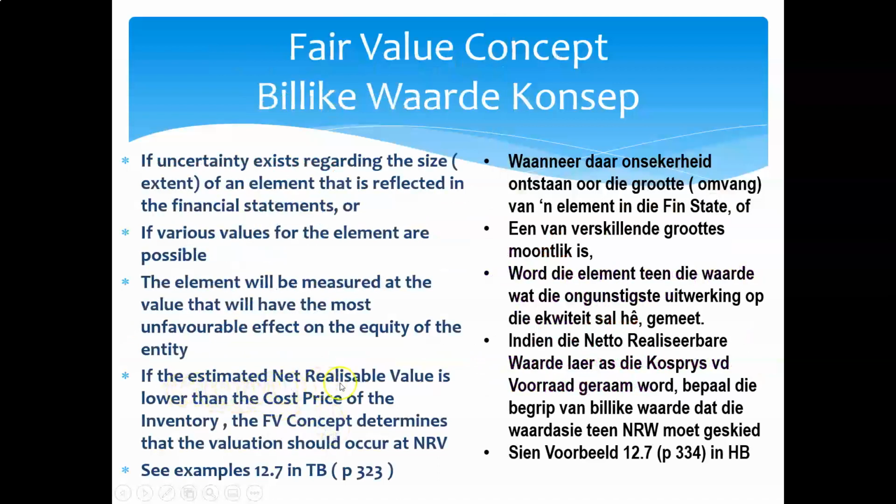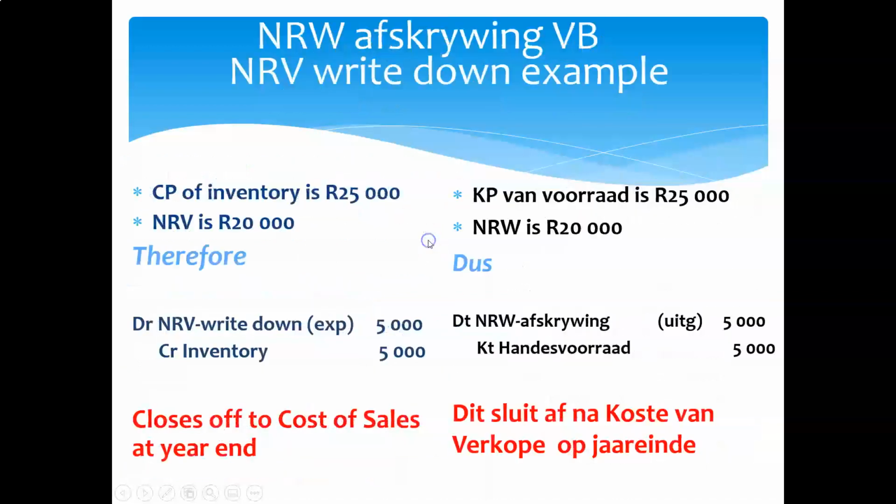So we say if the estimated net realizable value is lower than the cost price of inventory, the fair value concept determines that the valuation should occur at net realizable value. Let's have a look at an example. Let's say the cost price of inventory is 25,000, the NRV is 20,000, so we're going to write off 5,000. And here I've said that we're going to debit the expense account, the NRV write-down account, with 5,000, and we're going to credit inventory with 5,000.